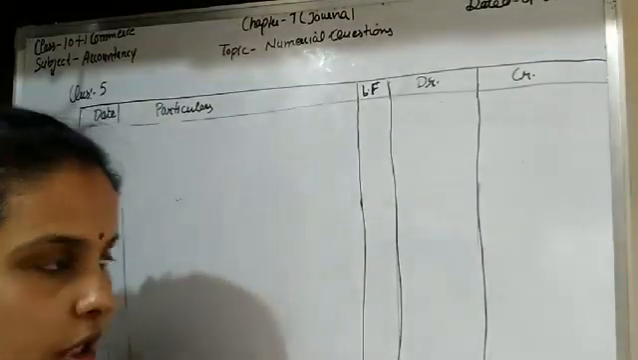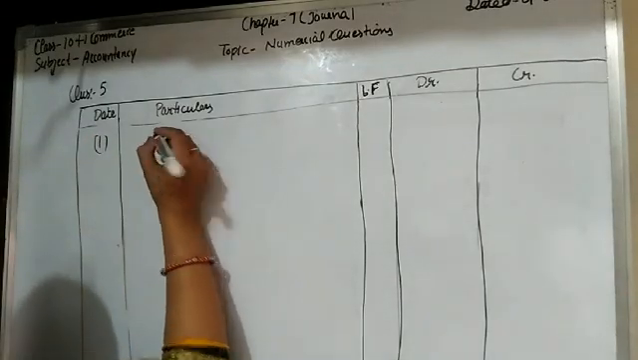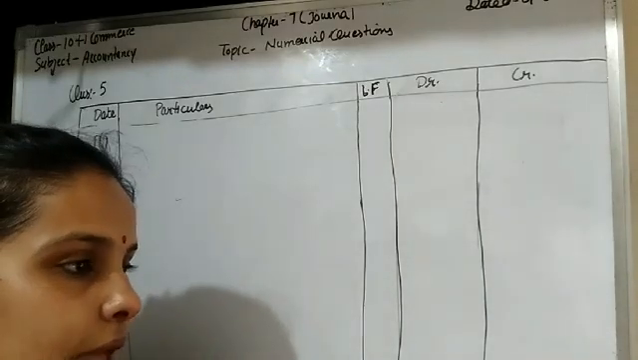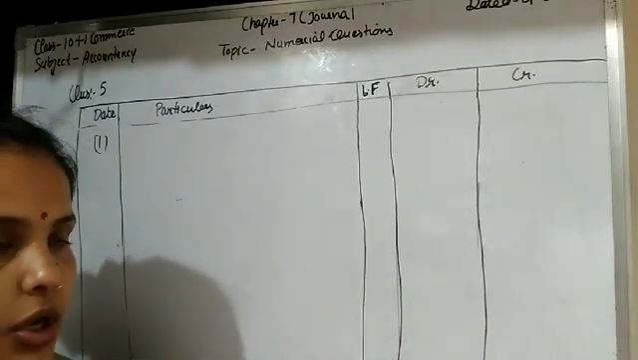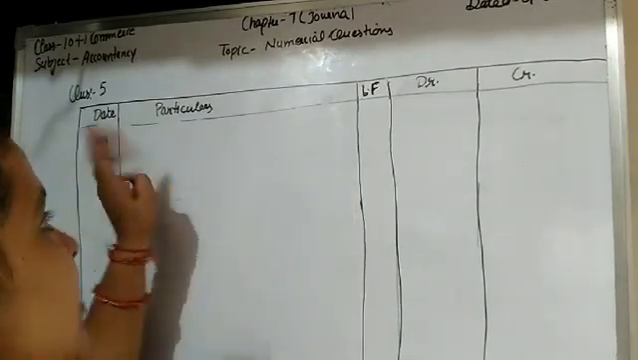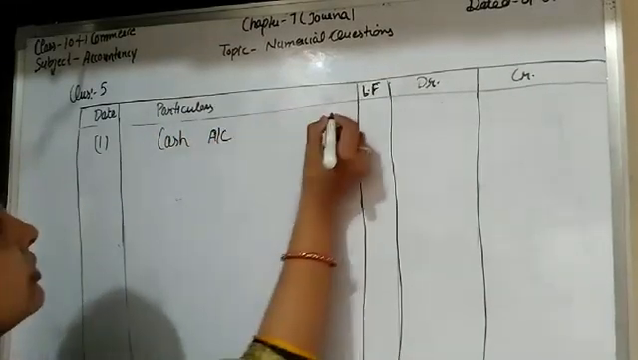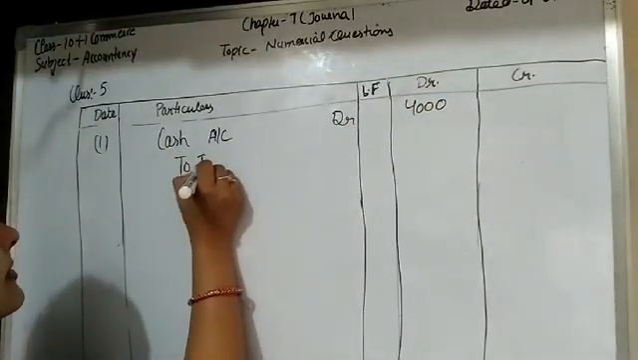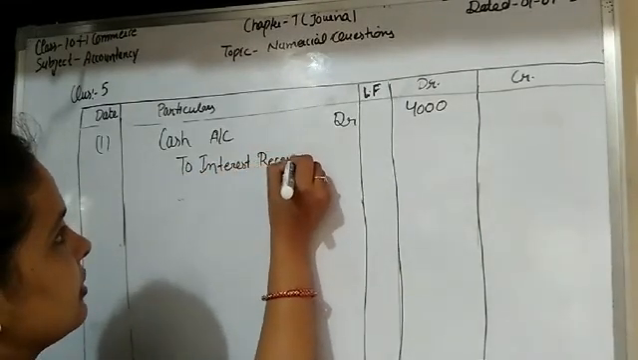Students, the first transaction of question number 5 is interest received rupees 4,000. So in the date column we write 1st. The transaction is interest received. Interest received is income, it is received in the form of cash. So two accounts are there, first is cash and second is interest received. Cash comes into the business, so it is debited here. Cash account debit to interest received account, because income is received in the form of interest.